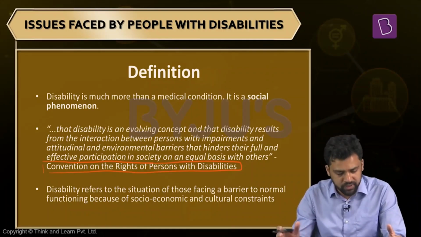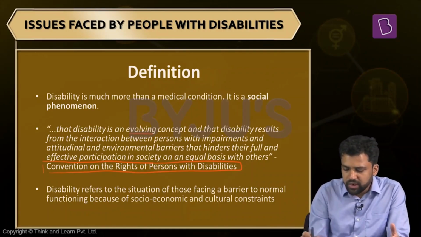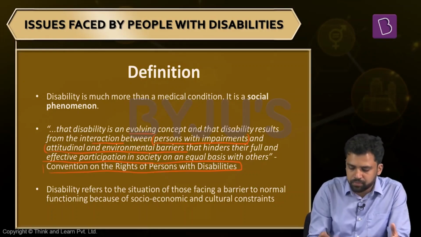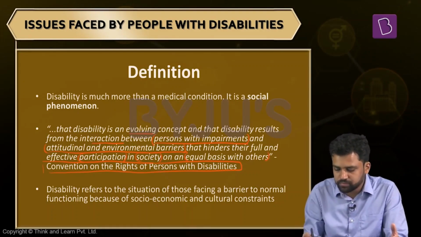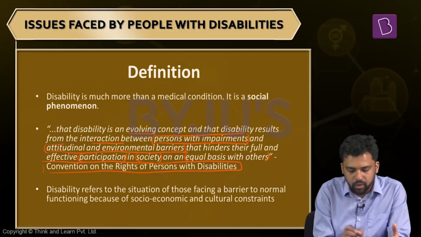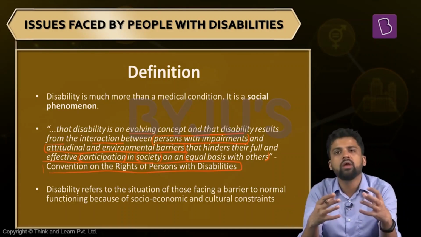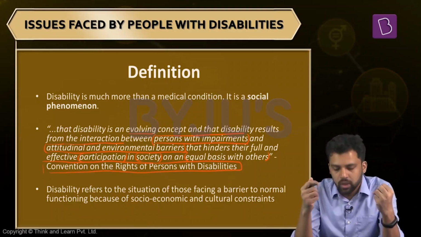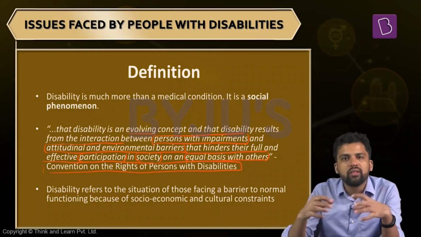This definition says, disability is an evolving concept. Disability results from the interaction between persons with impairments and attitudinal and environmental barriers that hinder their full and effective participation in society on an equal basis with others. That means when people with some impairments interact with people who do not have any impairments, and with the environment, there are some issues which hinder their participation. And that is the reason they cannot equally participate in the functioning of society.